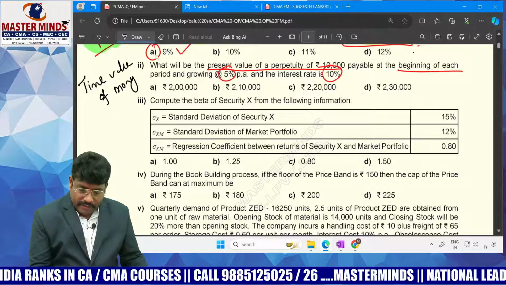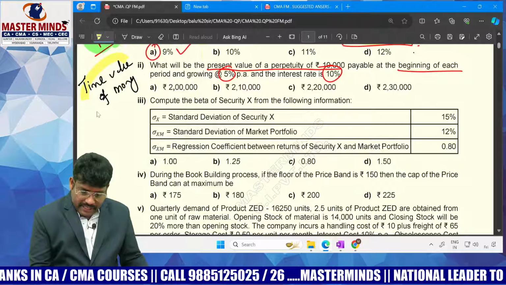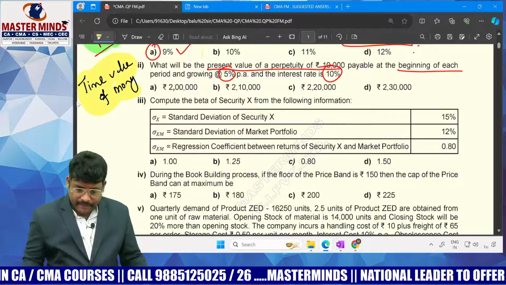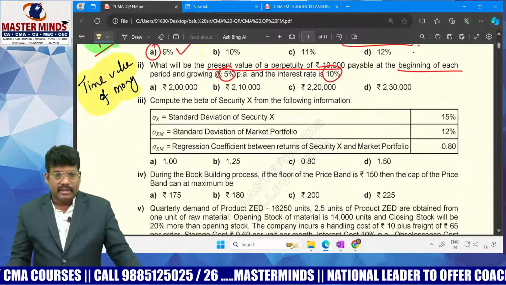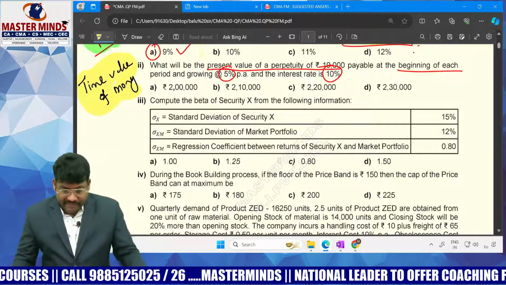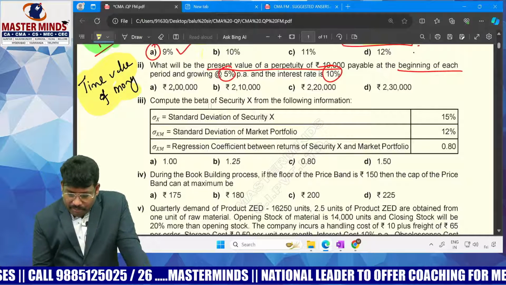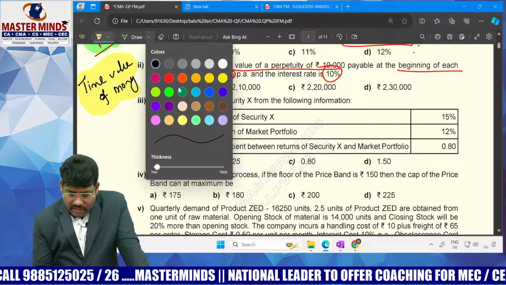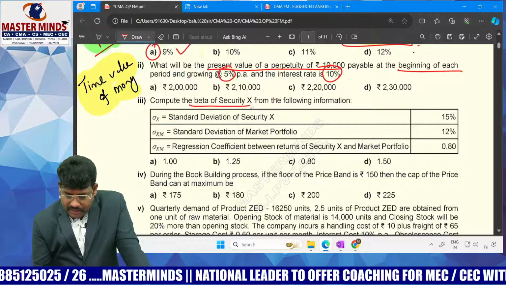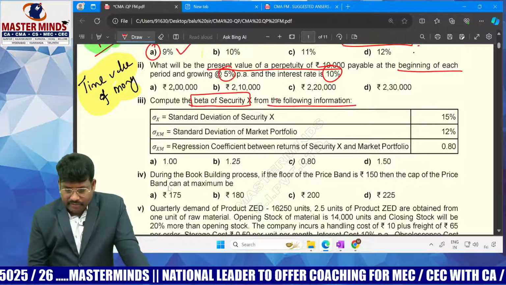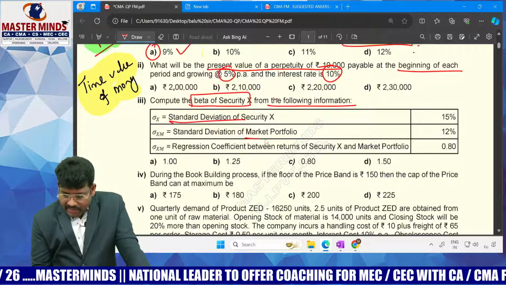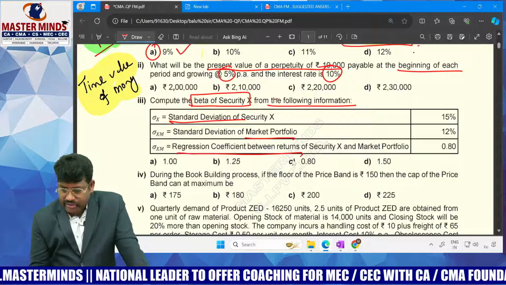Time value of money, right? So the first question they asked, from which area? This is cost of capital, whereas the second one they asked from time value of money. Third one, compute the beta concept, right? Beta is asked, beta of a security from the given information, standard deviation, market portfolio, regression, right?